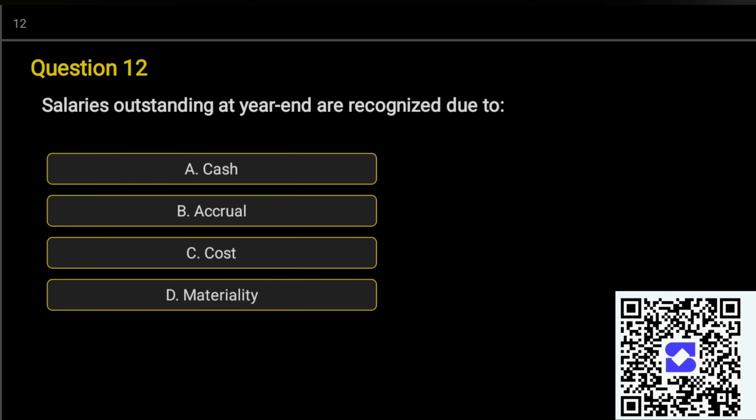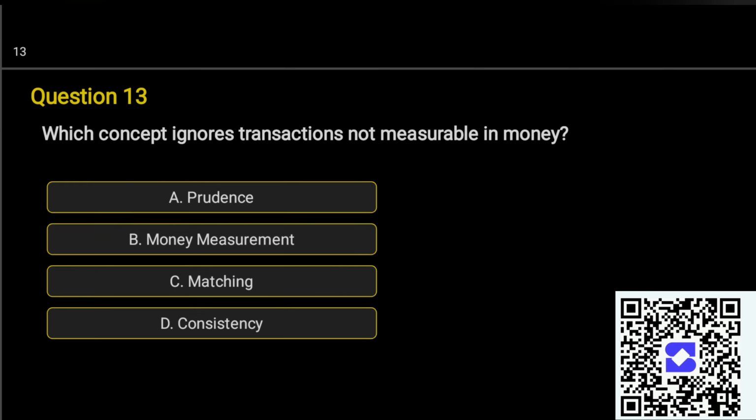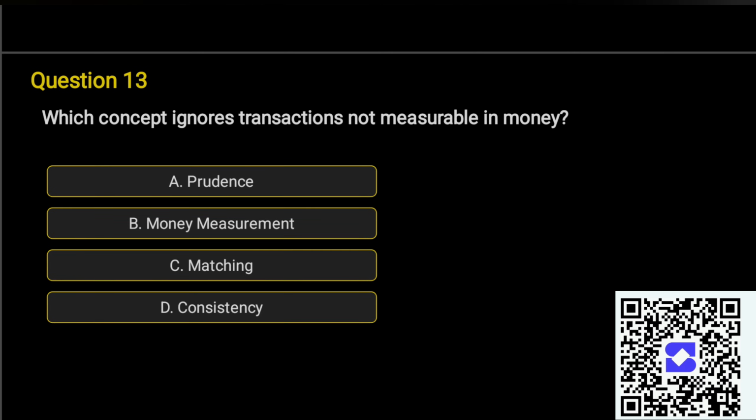Question number 12. Salaries outstanding at year end are recognized due to A. Cash, B. Accrual, C. Cost, D. Materiality. Correct answer is option B. Accrual.